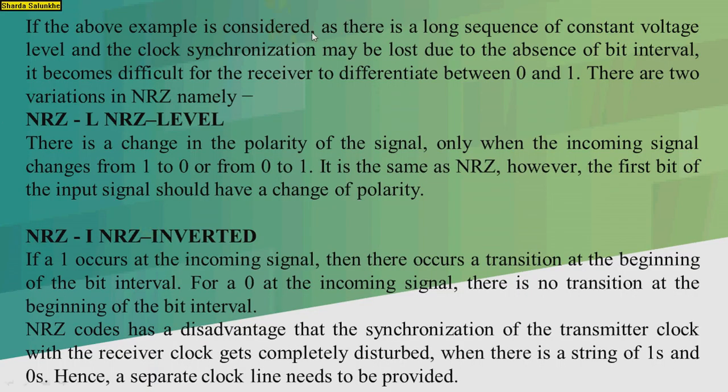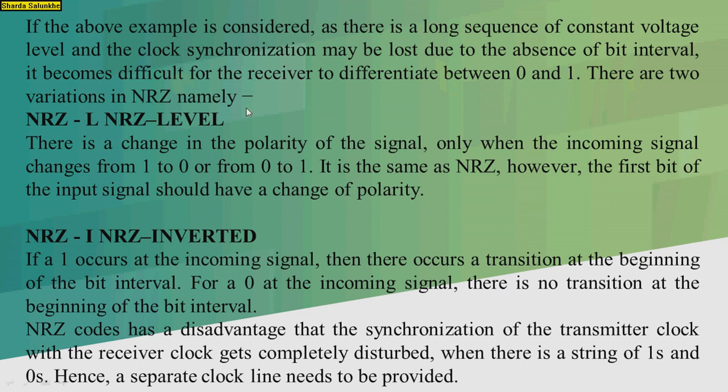If the above example is considered, as there is a long sequence of the constant voltage level, the clock synchronization may be lost in this case due to the absence of the bit interval, and it becomes difficult for the receiver to differentiate between the zeros and ones.